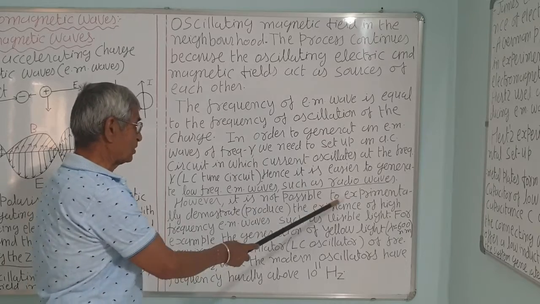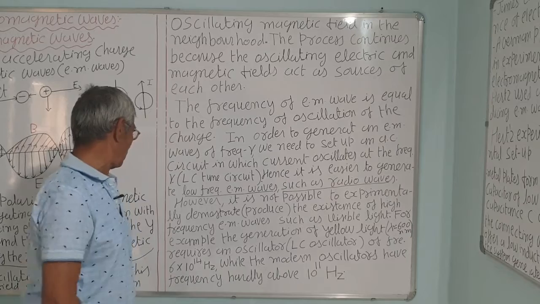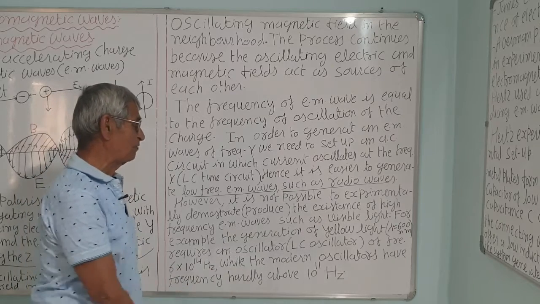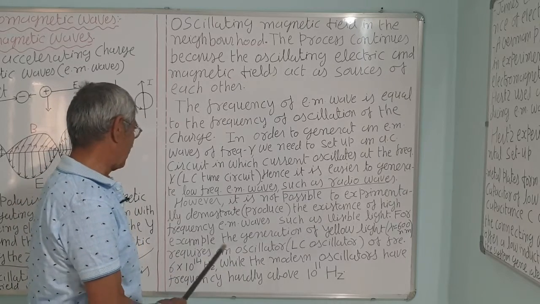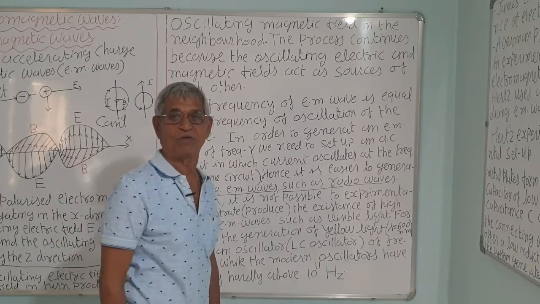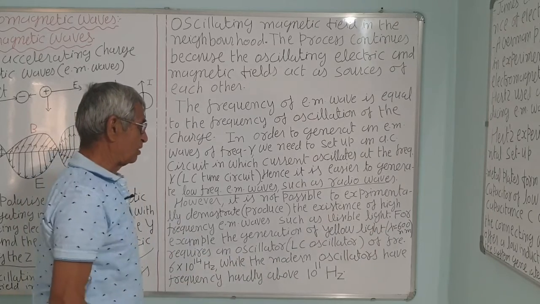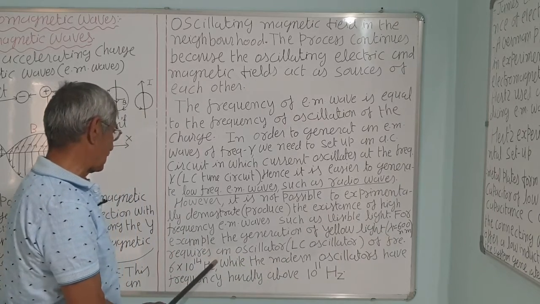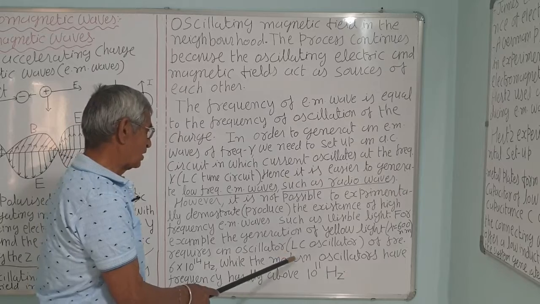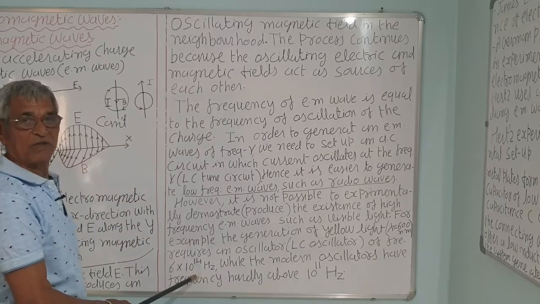It is not experimentally possible to produce high frequency EM waves such as visible light. For example, the generation of yellow light, which has a wavelength lambda equal to 600 nanometer, where a nanometer is 10 raised to minus 9 meter, requires an LC oscillator of frequency 6 into 10 raised to 14 hertz.